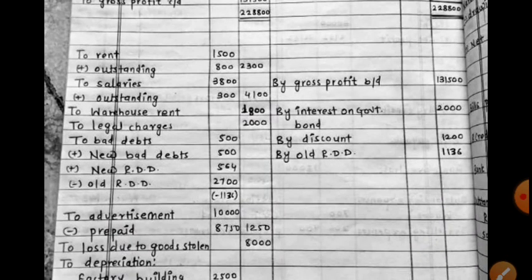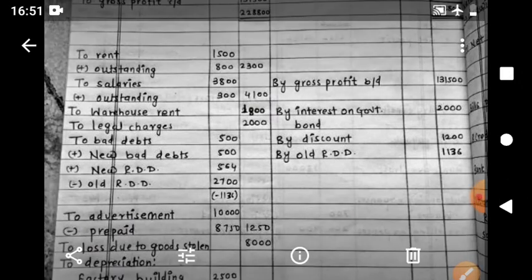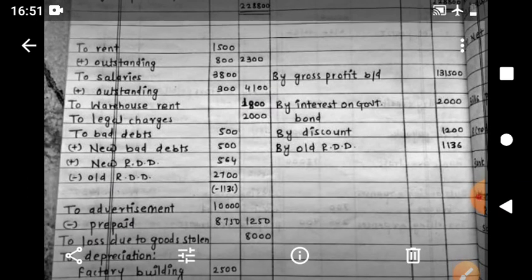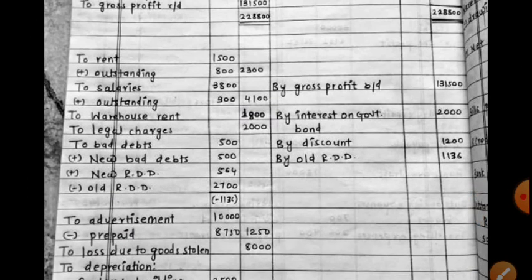So total loss because of debtors is 500 plus 500 plus 564, which is 1564, and old RDD here is greater than the total loss because of debtors this year. So 1564 minus 2700, the answer is minus 1136.